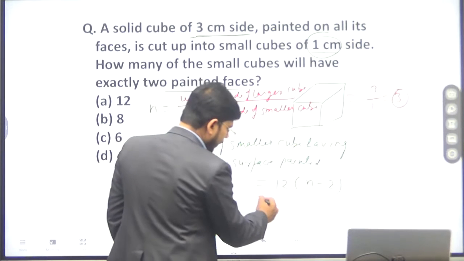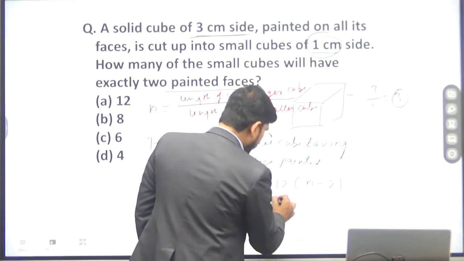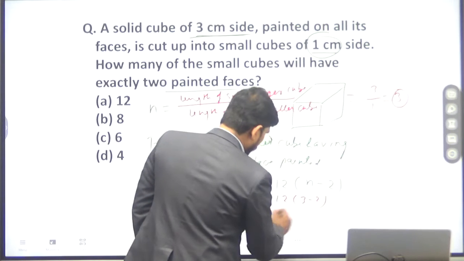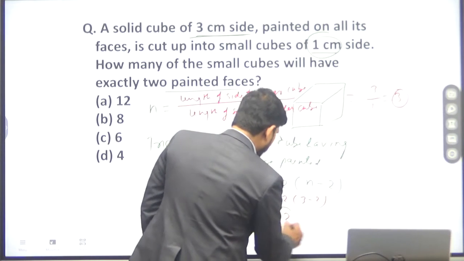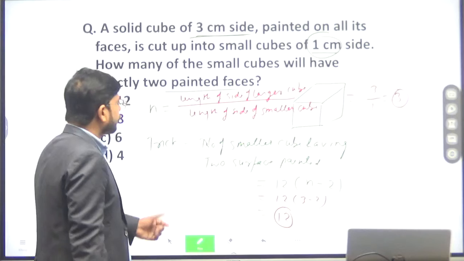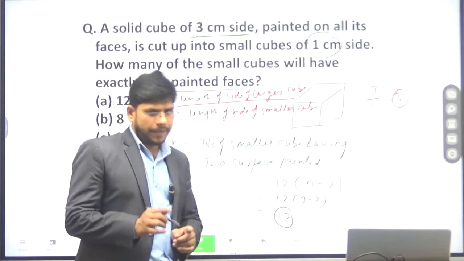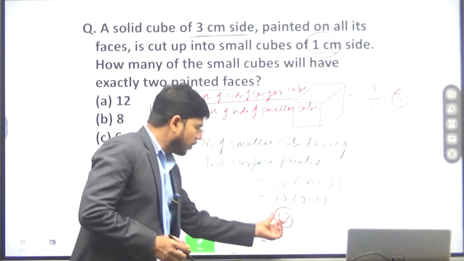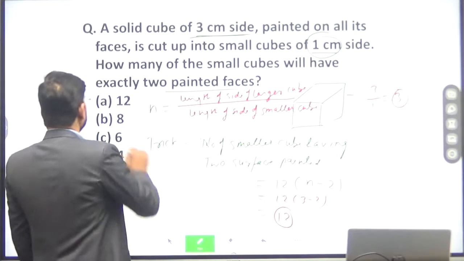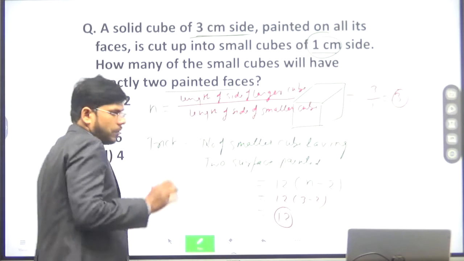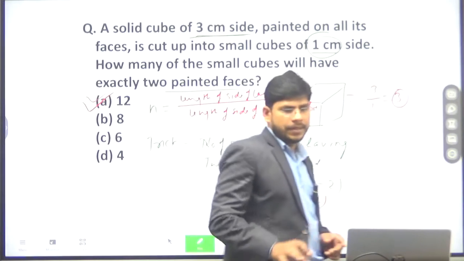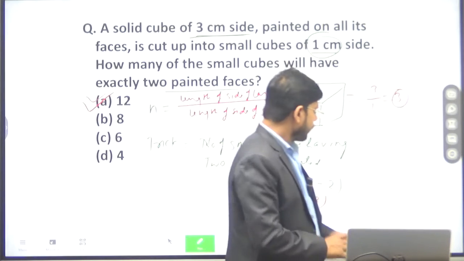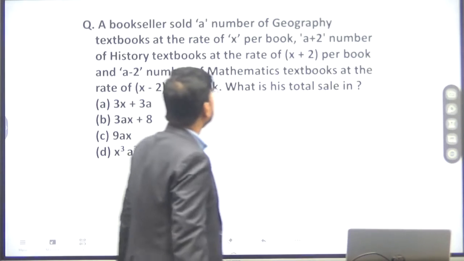So we can here put the value of n into 12 into 3 minus 2. So overall value will be 12. So number of smaller cubes having two surfaces or two faces painted will be equal to 12. So our answer will be option A. So option A will be the right answer. Clear है? Okay. Now next question.